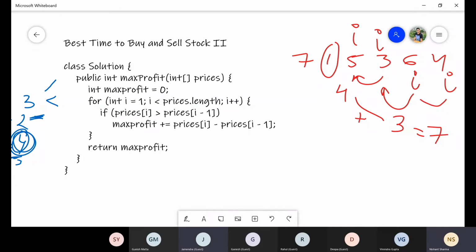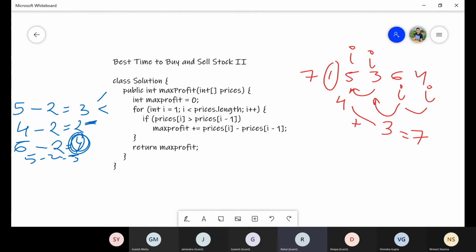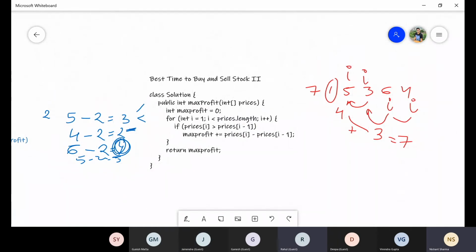So what is the time complexity here? Order of n itself. Yeah, order of n. The space is order of 1. Space is order of 1. Yeah. So we covered two problems till now.